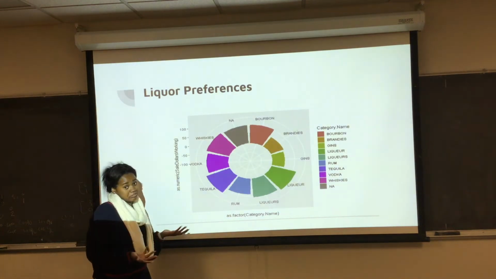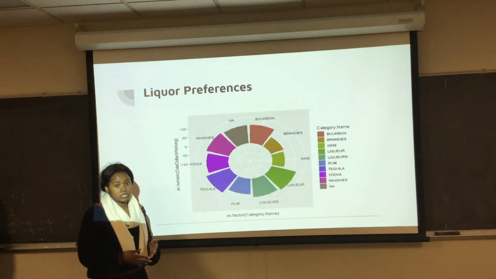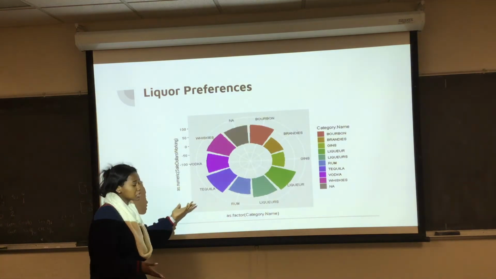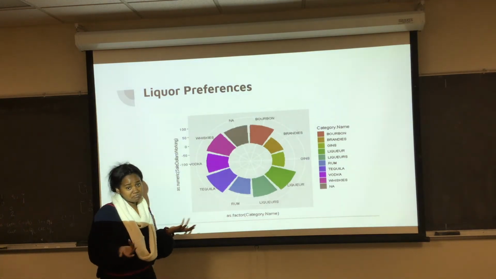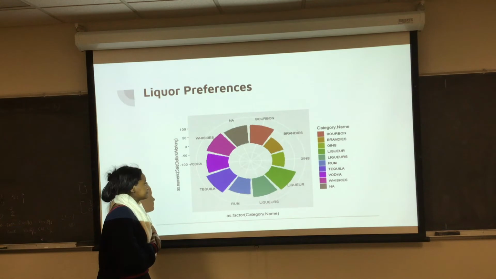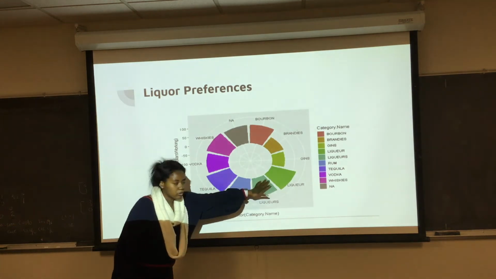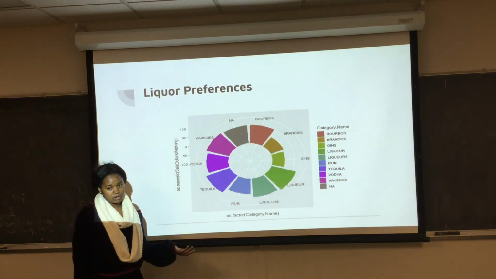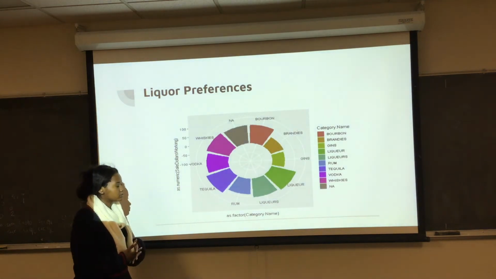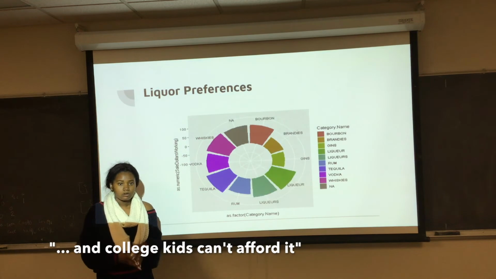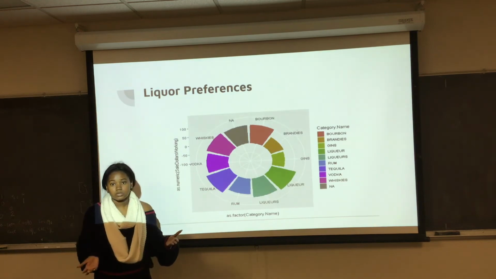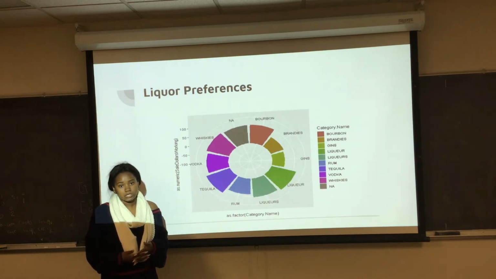College students might not necessarily have the funds to afford a $20 to $30, $40, $50 bottle of tequila, whereas a $15 bottle of vodka isn't so bad. And so we can see that some of the lesser common things, such as liqueur, also don't sell as well, and we think probably for similar reasons, that it's a little bit more expensive and college students can't afford it, or even just being in Ames, Iowa or Iowa City, which typically has a lower household income, they might not be able to swing that price.